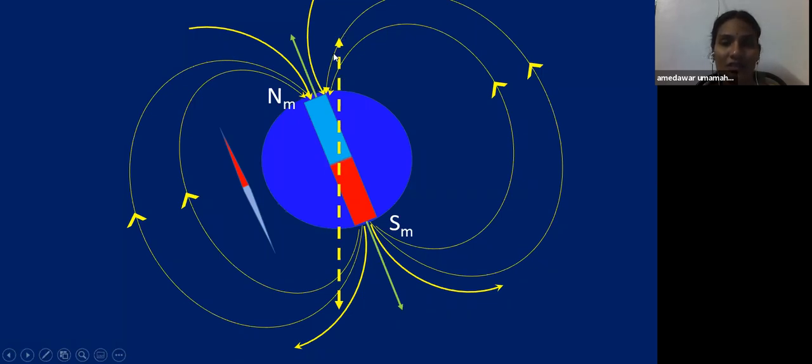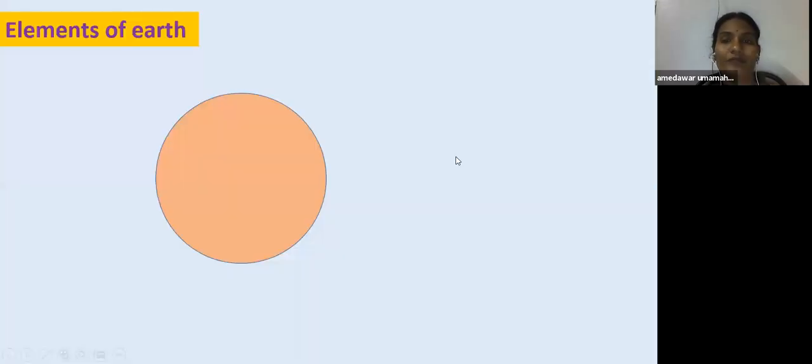See here, this is the axis of rotation, and this is the axis passing through the magnetic north and magnetic south. Due to this, you will get the true north here, that is geographic north and geographic south. So the geographic north and south will be different from the magnetic north and south. A little bit of variation is there. So let me explain the elements of the earth once again.